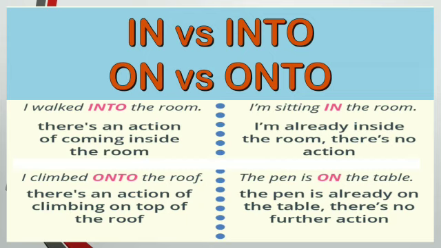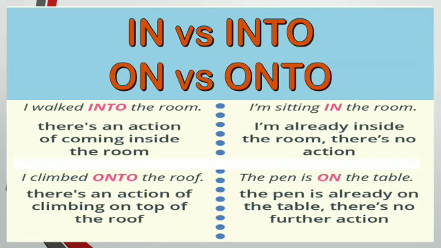Then the second is in, into, on, onto. They are also very simple. Like, I walked into the room. I am sitting in the room. I climbed onto the roof. The pen is on the table. Here you can see, I walked into the room, I climbed onto the roof.